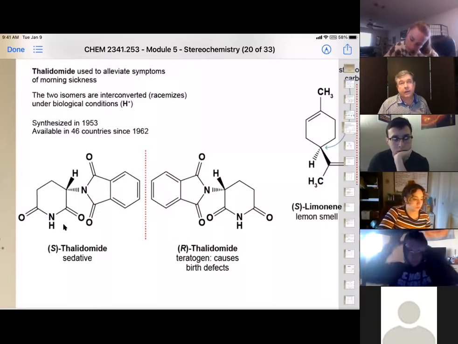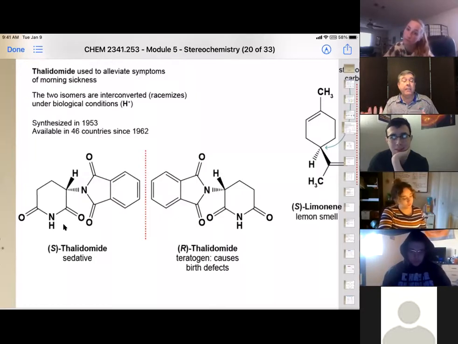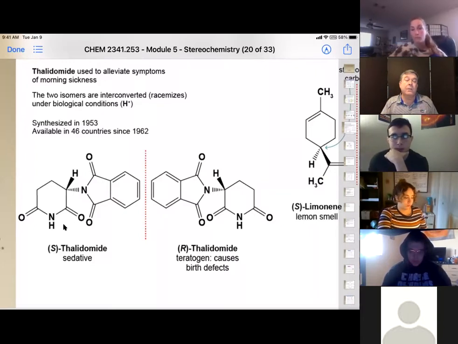And so you'll hear maybe in some very old memes about thalidomide babies. This is because there was a mixture of the two. Half of the isomer wasn't a sedative, but caused birth defects. The other one was the sedative and actually worked. Okay. So since then, it's been pulled off the US market, but when they figured out it was the R and S derivative, they actually still sell the S derivative as a sedative, but they don't have the R in there, which is causing the birth defects.